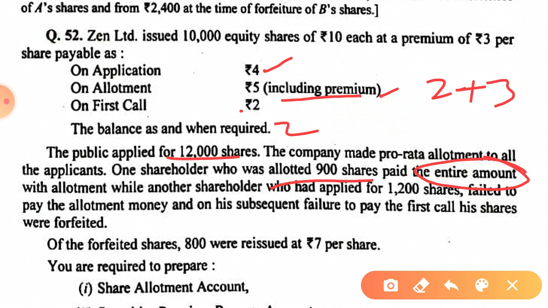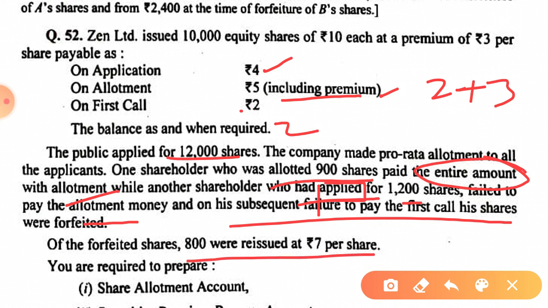Okay, paid the entire amount with allotment, and one who applied, we have to calculate the number of shares allotted to this applicant. He failed to pay allotment money as well as first call and his shares were forfeited, and these shares were reissued at rupees 7 per share.